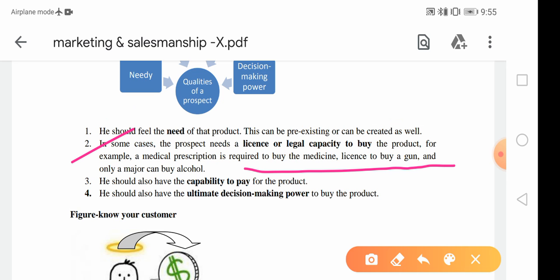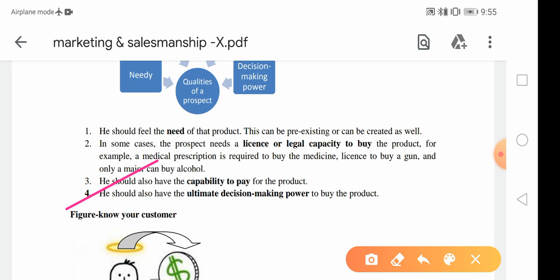Unprescribed medicines you can't buy from the chemist shop, or you need a license to buy a gun. These are required as legal activities. Third, he should also have the capability to pay for that product.